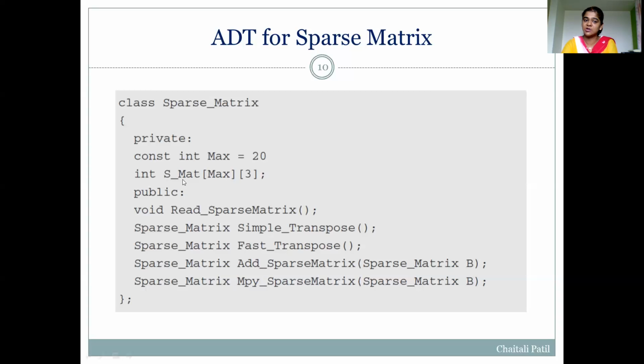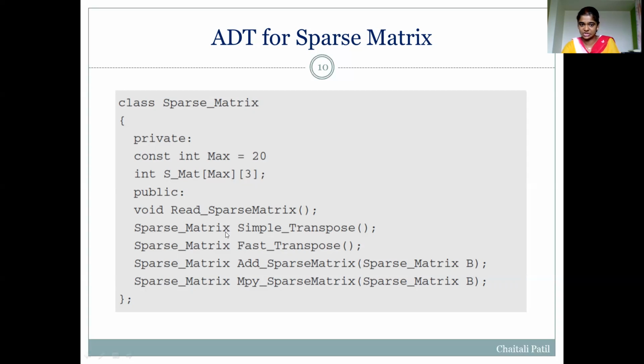So the size of the sparse matrix represented by using a triplet will be 20 by 3. We have declared one two-dimensional array for this triplet, which will hold a maximum of 19 non-zero value records.